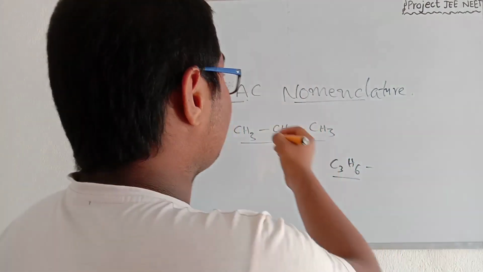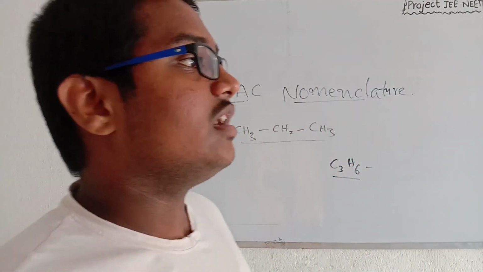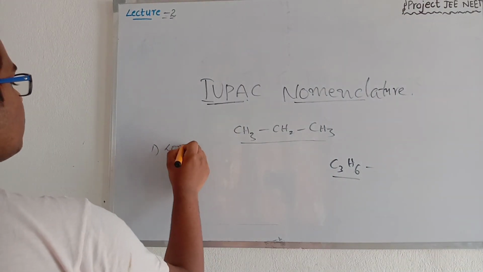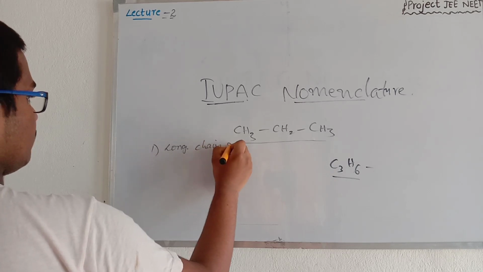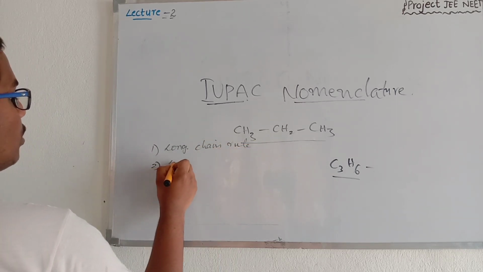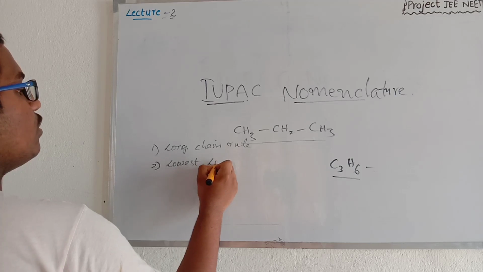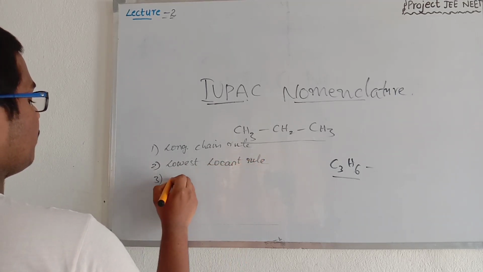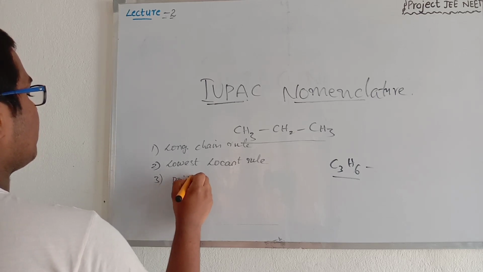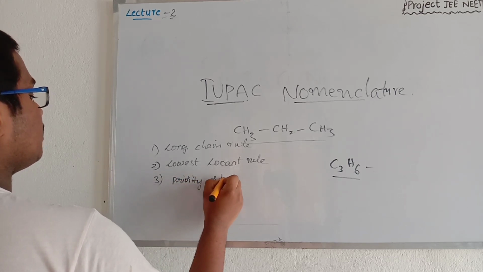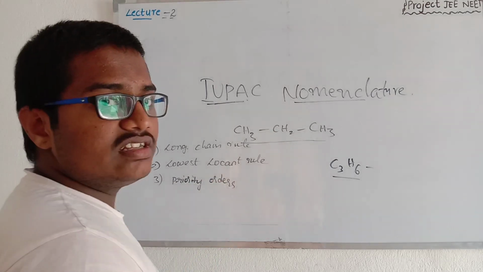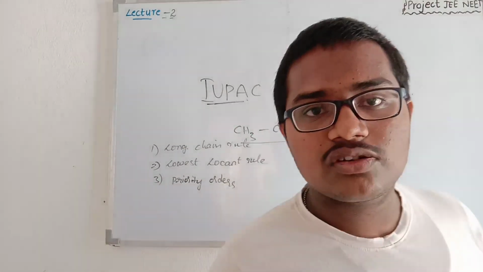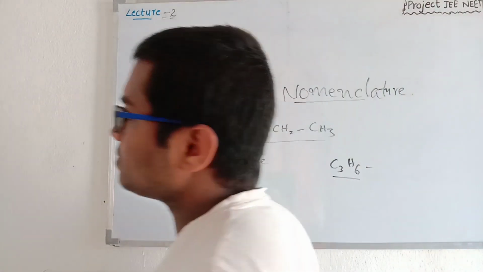And in the next discussions, we will be discussing the rules. There are some rules like the longest chain rule, lowest locant rule, and priority order for functional groups. So in the next discussion, we will be discussing the functional group, the basic definition of the functional group, and some examples of the functional groups.